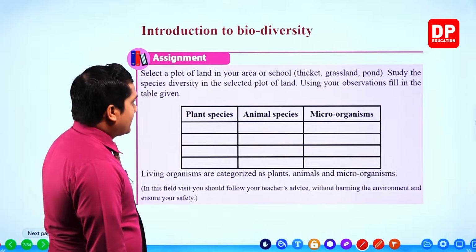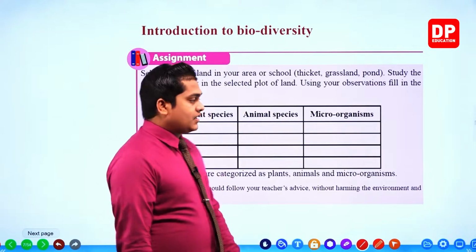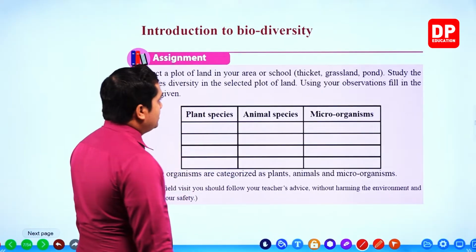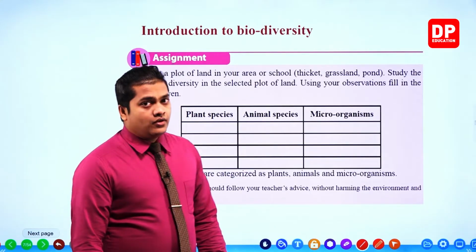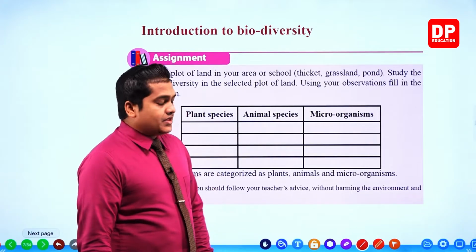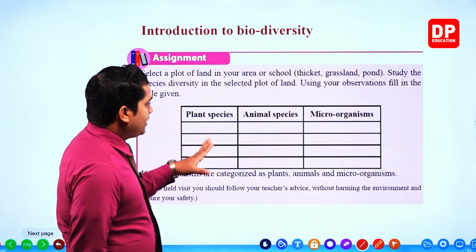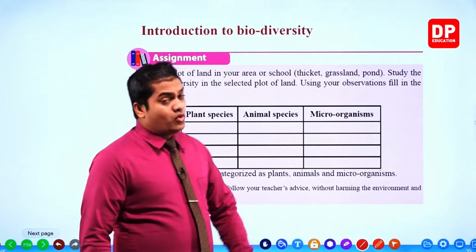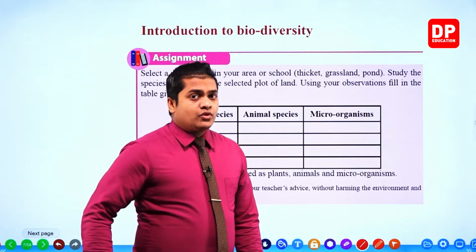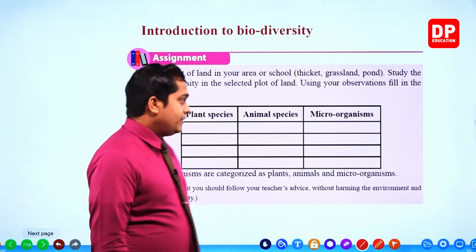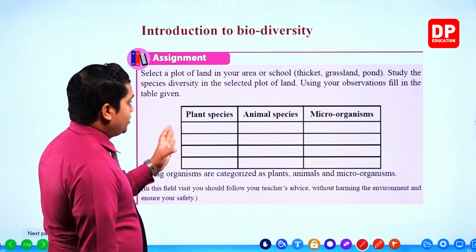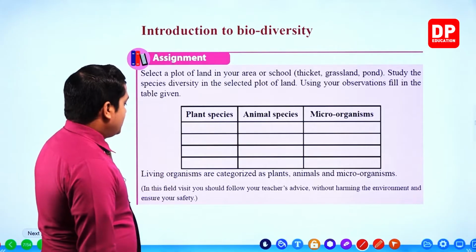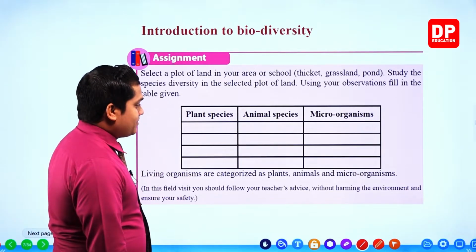So you have to select one ecosystem from your area, or from your living land, or else from your school. Then you have to complete the table according to the species or the types of organisms which can be observed within that particular environment. Here it is given for your convenience: plant species, animal species, and microorganisms. So living organisms are categorized as plants, animals, and microorganisms.